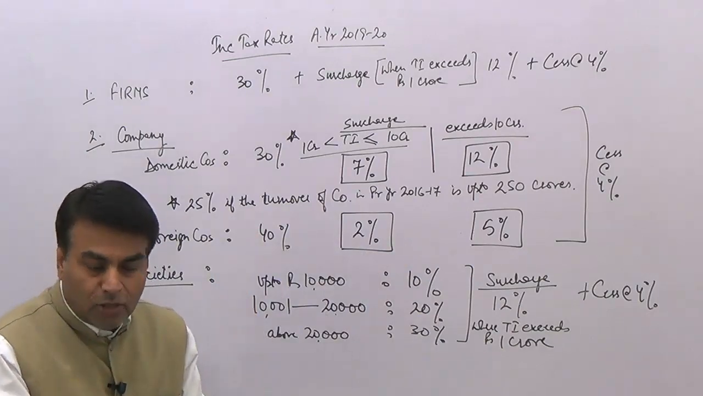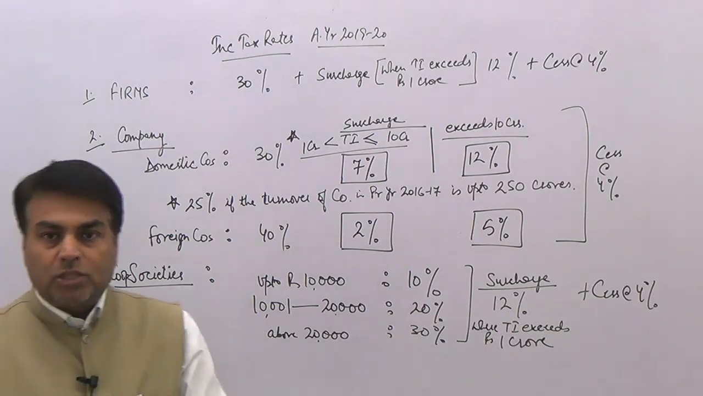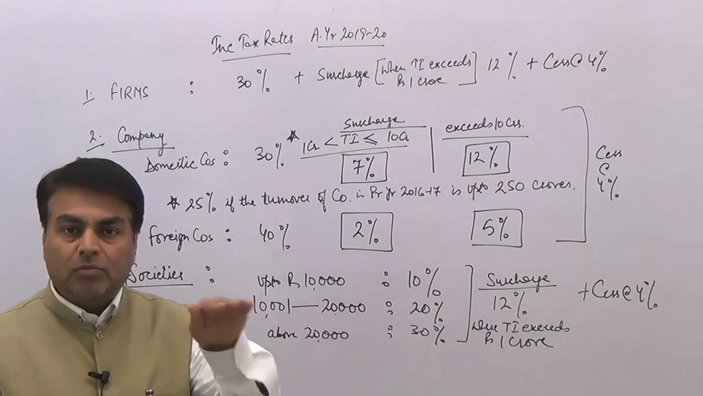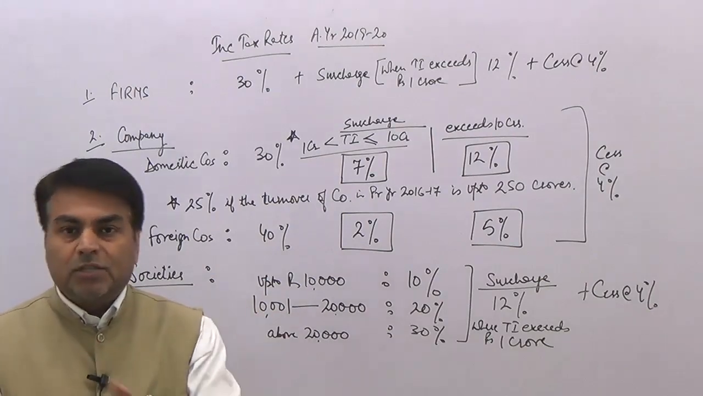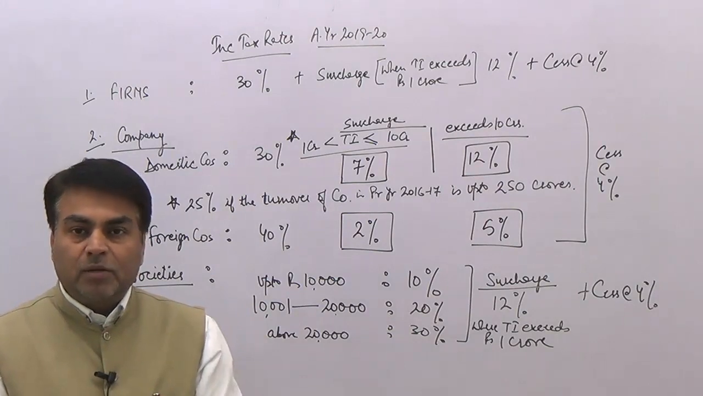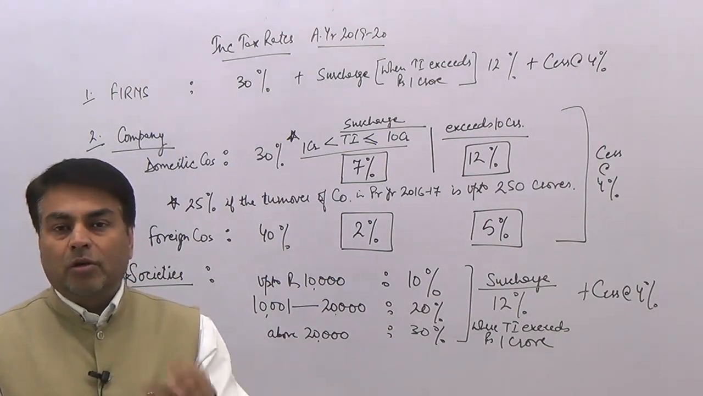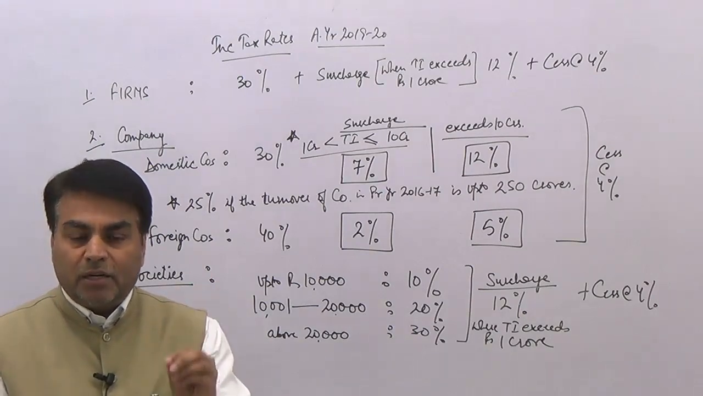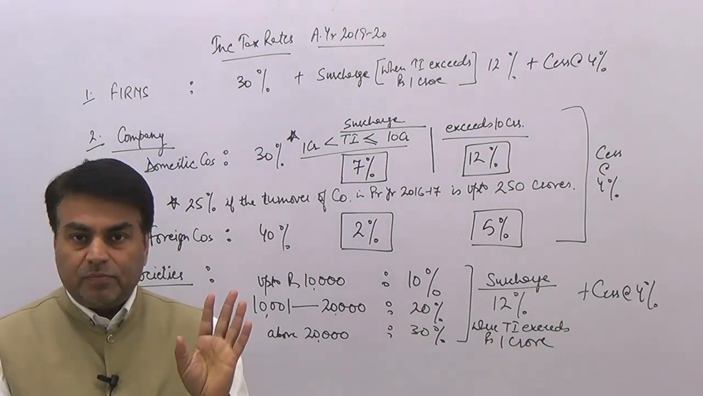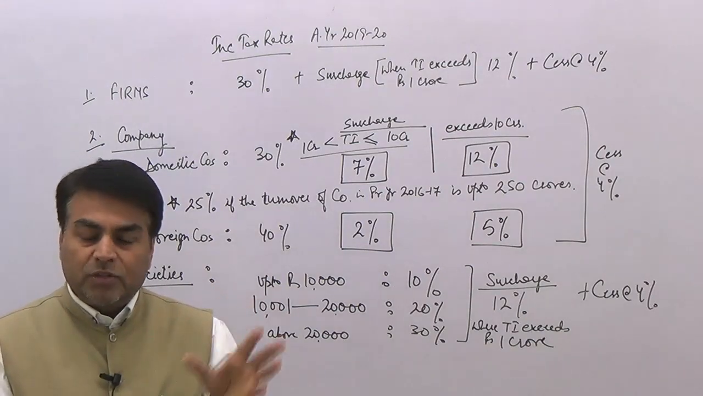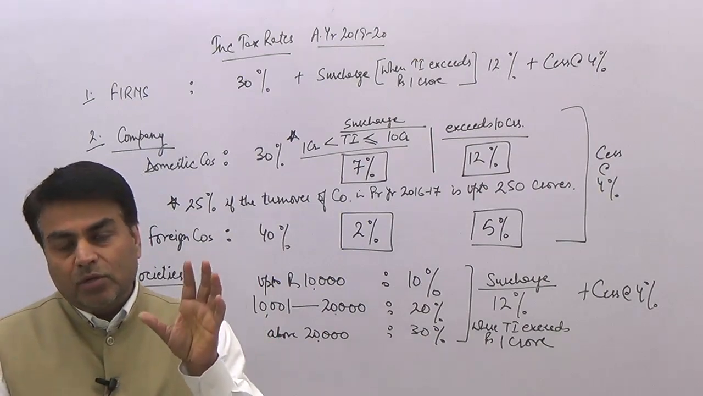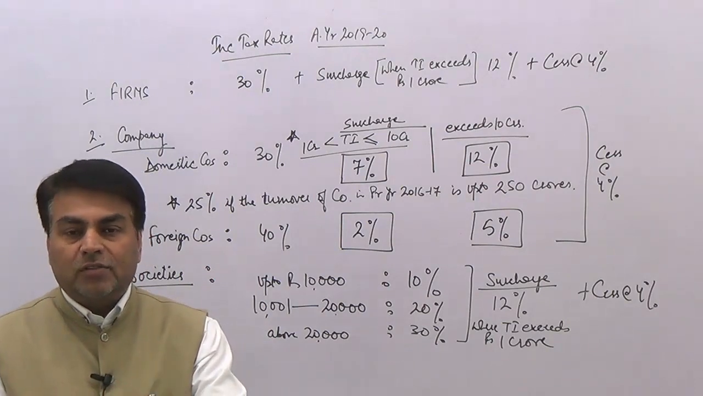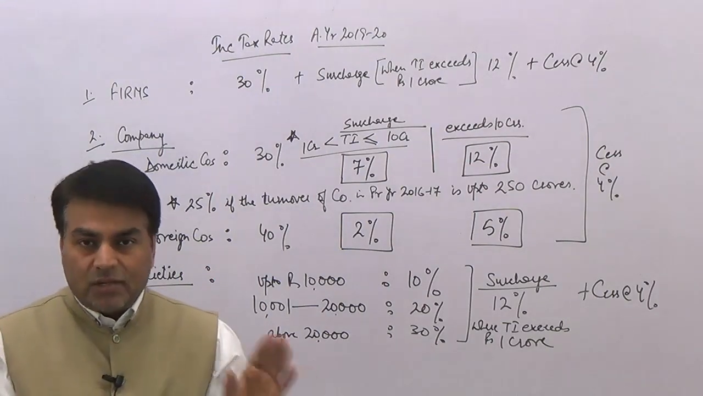So in the foreign company case, the tax rate is 40%, and surcharge would be either 2% or 5%. 2% when the income is up to 10 crores, exceeding 1 but up to 10. 5% when income exceeds 10 crores. Whether cess is applicable, I told you cess would always be applicable for all entities whosoever has any taxable income and has any amount of tax to be paid. So that would be including the cess. Only after including the cess would there be the overall tax liability of the company.